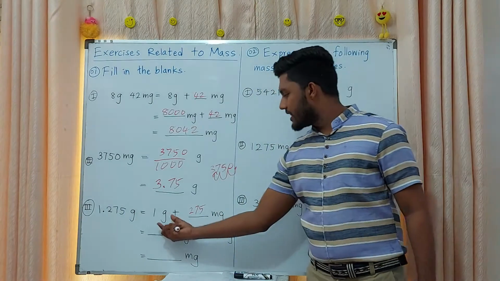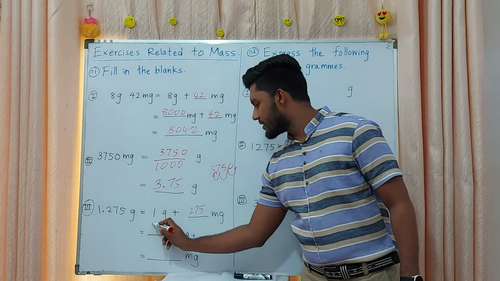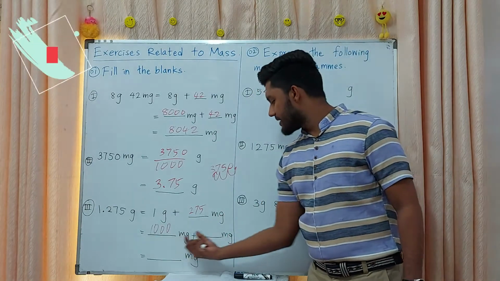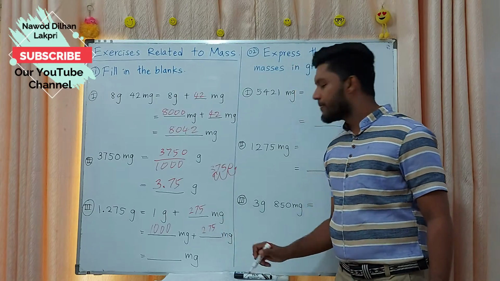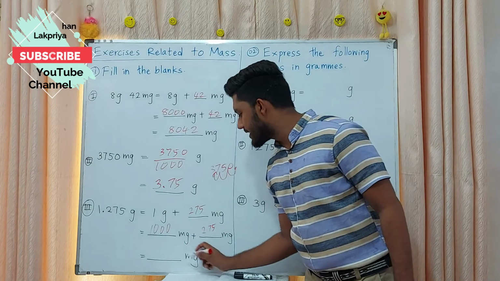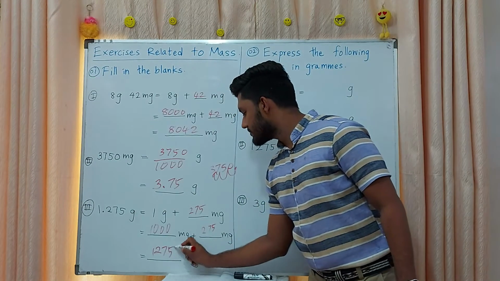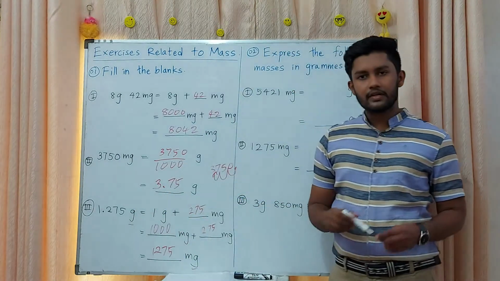Here 1 gram equals how many milligrams? 1000. You already know that, right? 1000 milligrams, and this is already in milligrams, 275. The answer is 1275 milligrams. Grams to milligrams we converted.